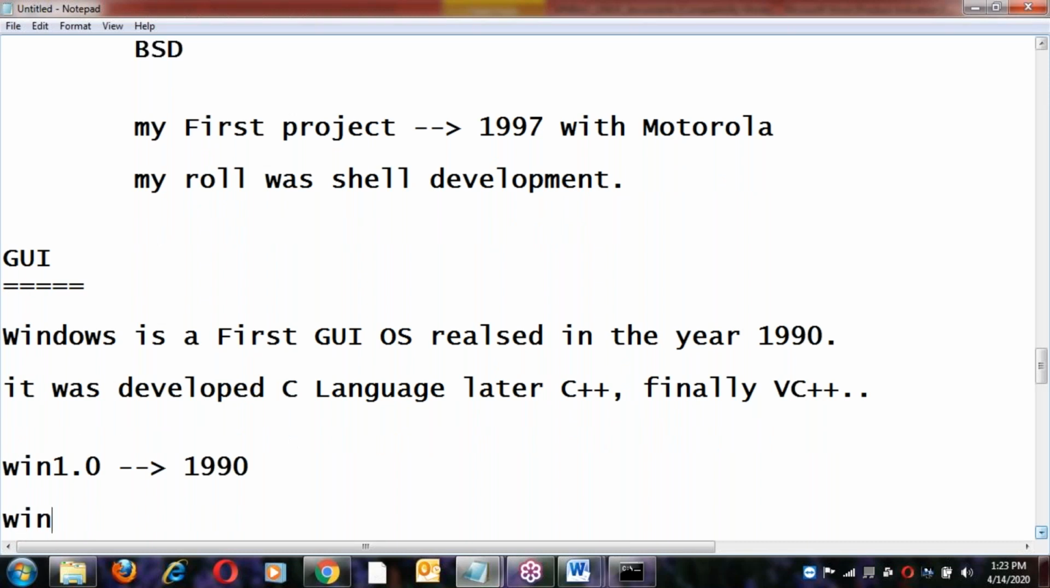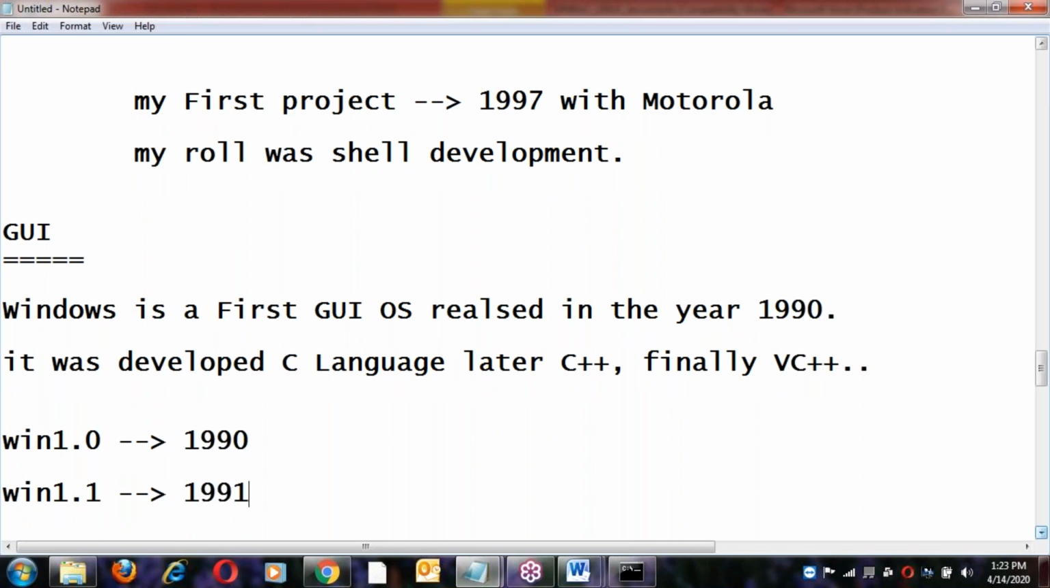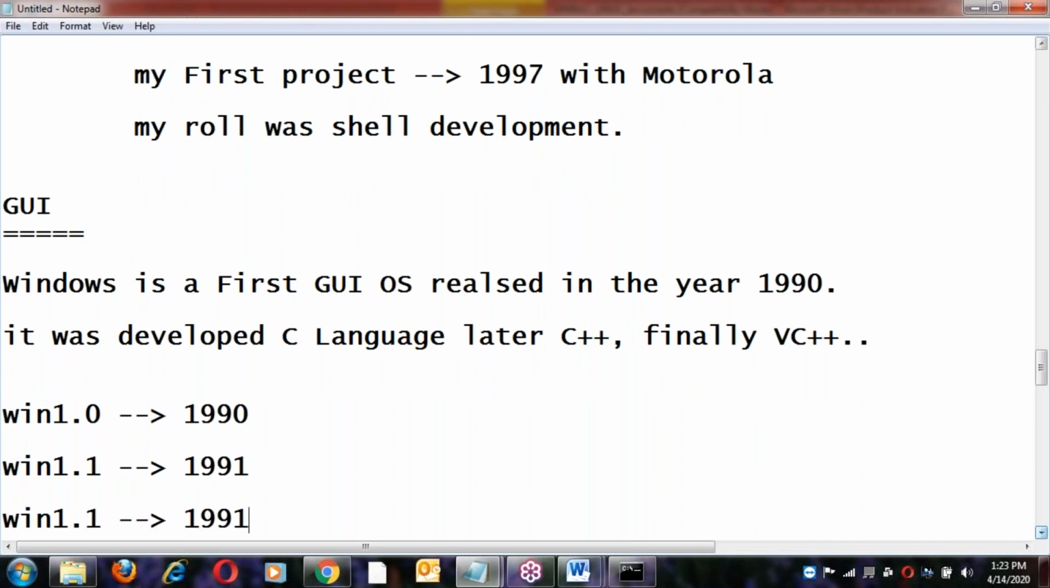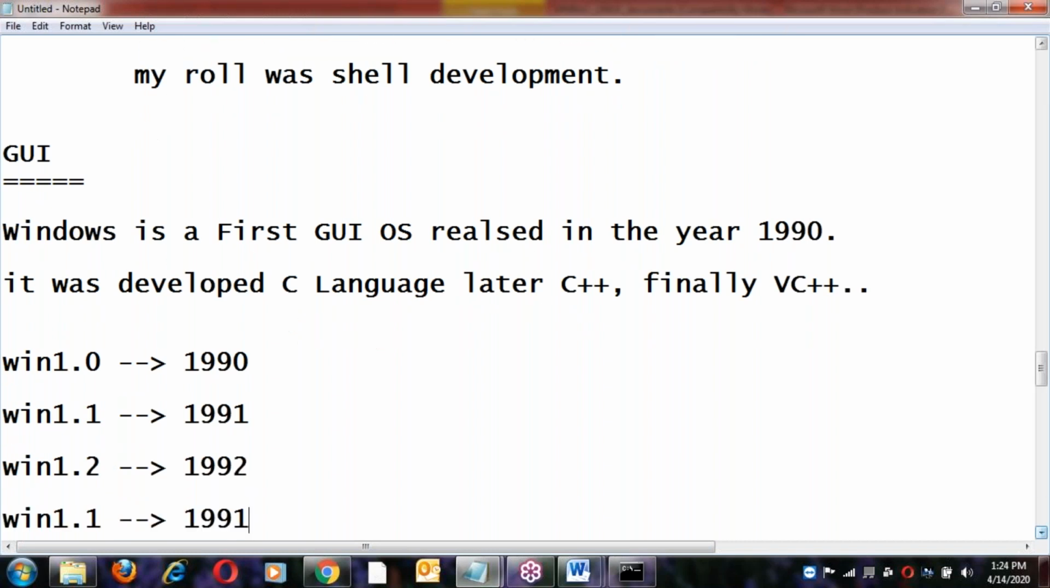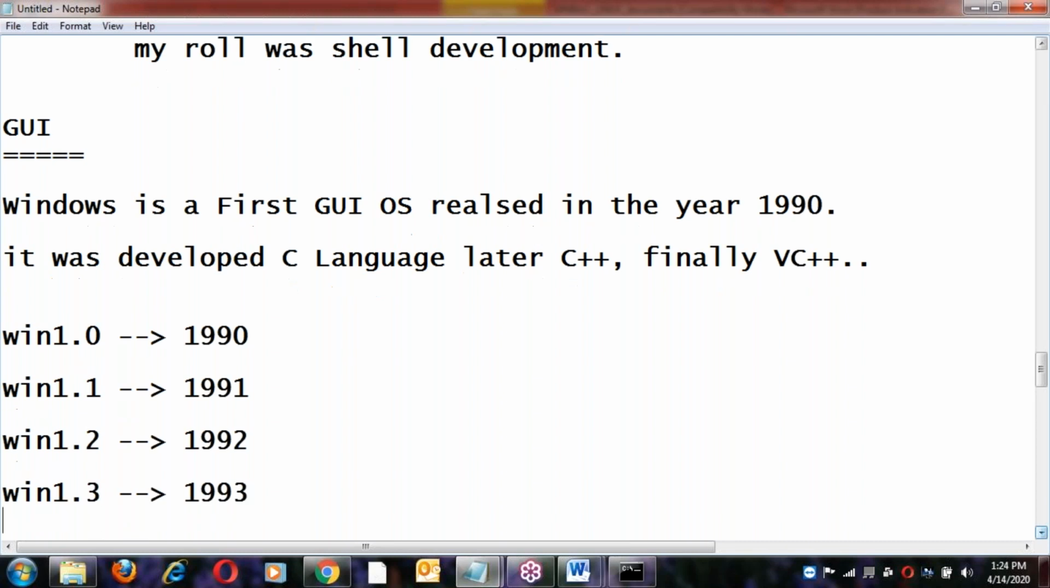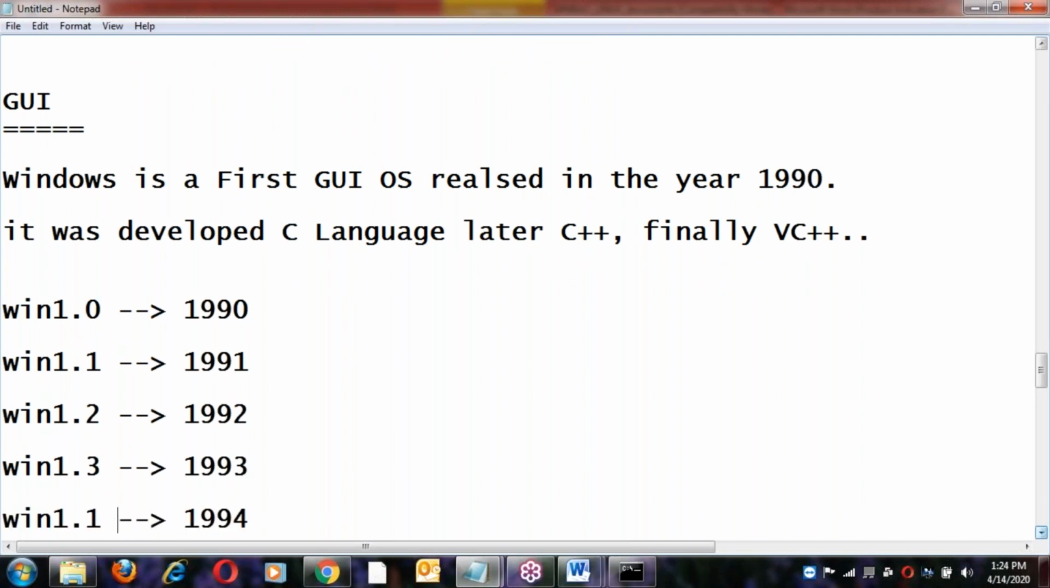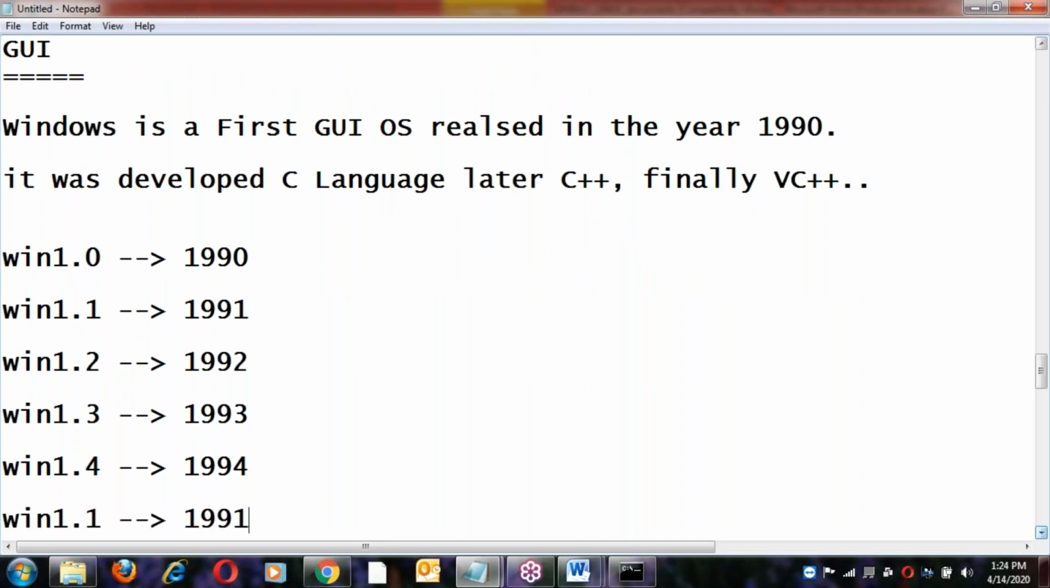Next version of Windows OS, 1.1, in the year 1991. So first version 1990, second version 1991. Next, the third version, Win 1.2, 1992. Next version, Win 1.3, 1993. Next, version 94, a yearly separate version, adding some features and releasing with different names.